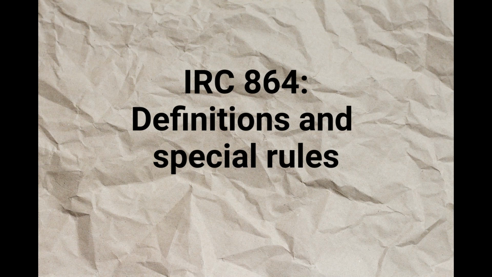Stock ownership requirements. The stock ownership requirements of this clause are met with respect to any corporation if members of the taxpayer's affiliated group own, directly or through the application of Clause 3, 10% or more of the total combined voting power of all classes of stock of such corporation entitled to vote.